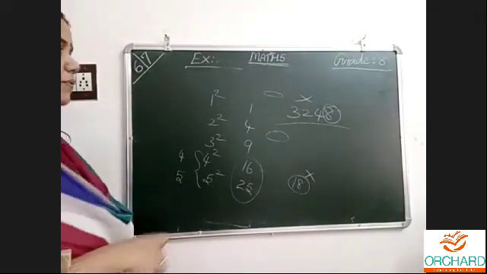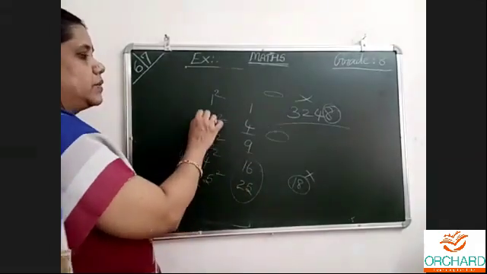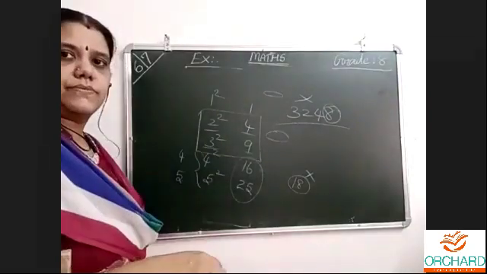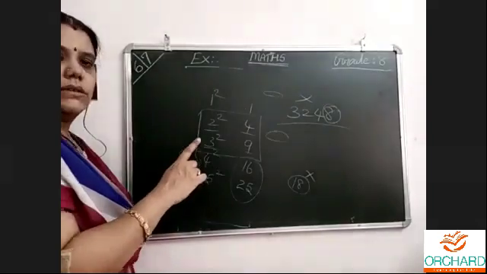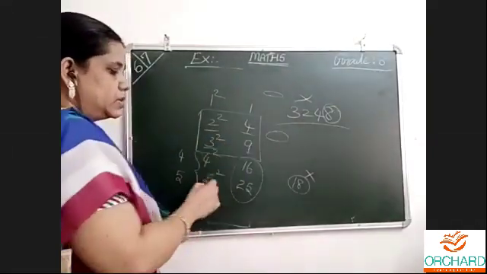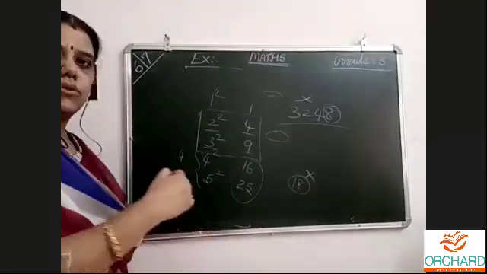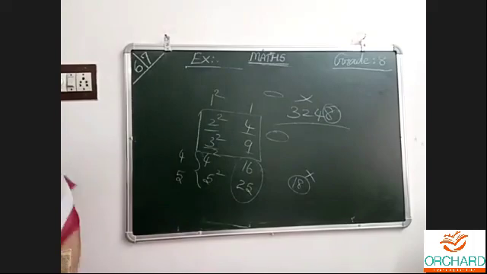And the square of an even number is always even, of an odd number is always odd. Yesterday I forgot to tell this one point, which was also given in the introduction. The square of an even number is always even, of an odd number always odd. 4 even number, 16. 5 odd number, 25. It goes on like this only. So that is also one of the points to know.